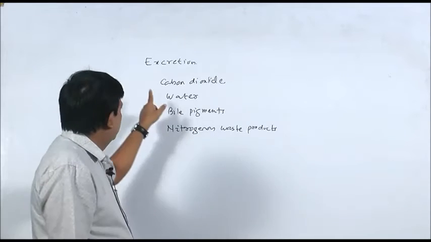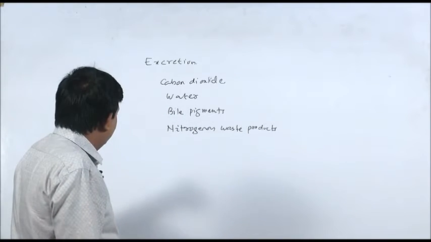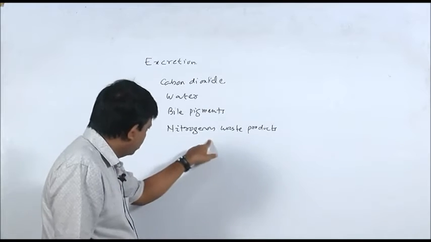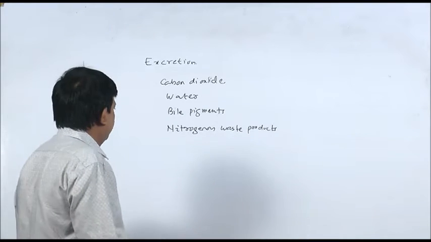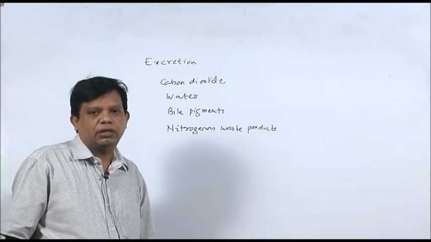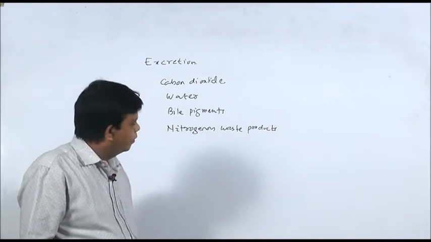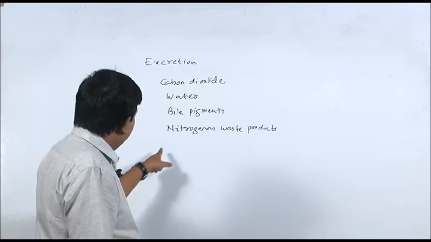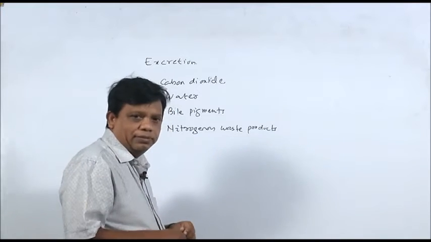So, when we talk of excretion, it actually refers to the removal of nitrogenous waste materials from the body. What are the nitrogenous waste materials?